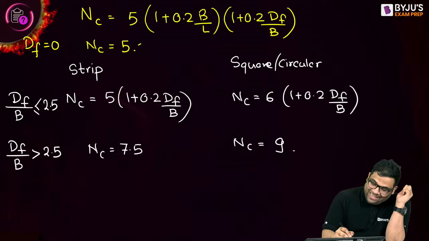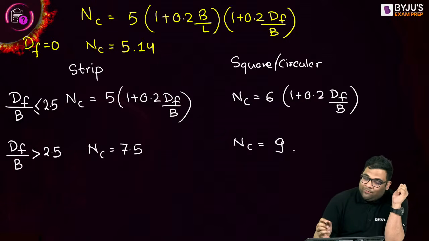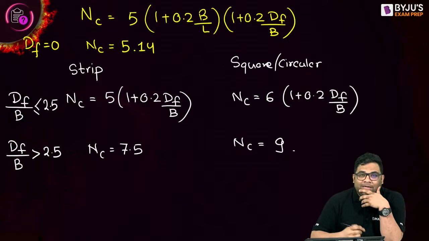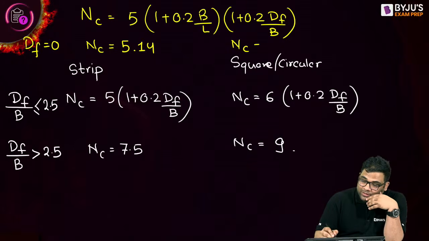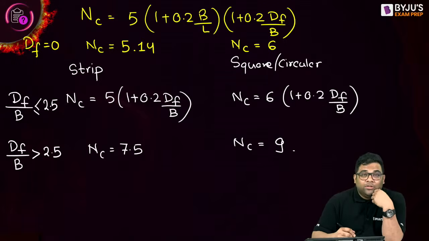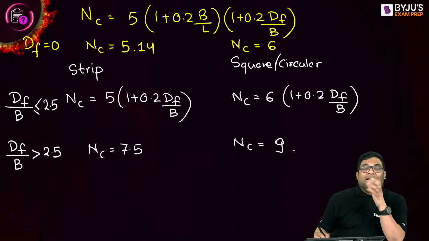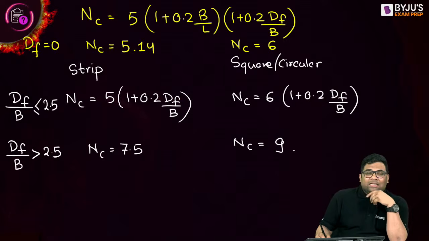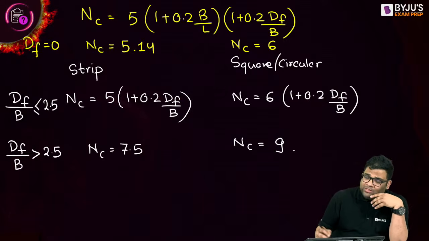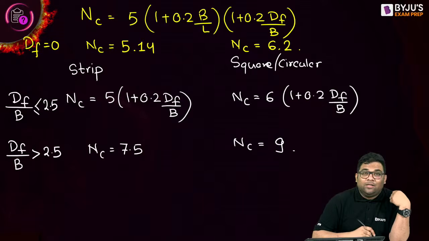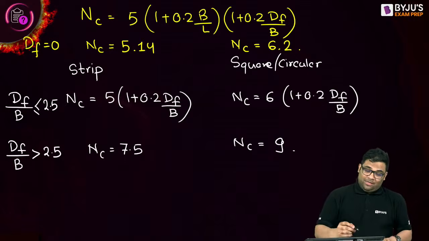And then for a square or circular footing, what will happen? Sorry, b by l is how much? 1. So I will get 6 into, and df is 0, means I will get only 6. But the Skempton value is not exactly 6, it is 6.2. Understood how you can remember?